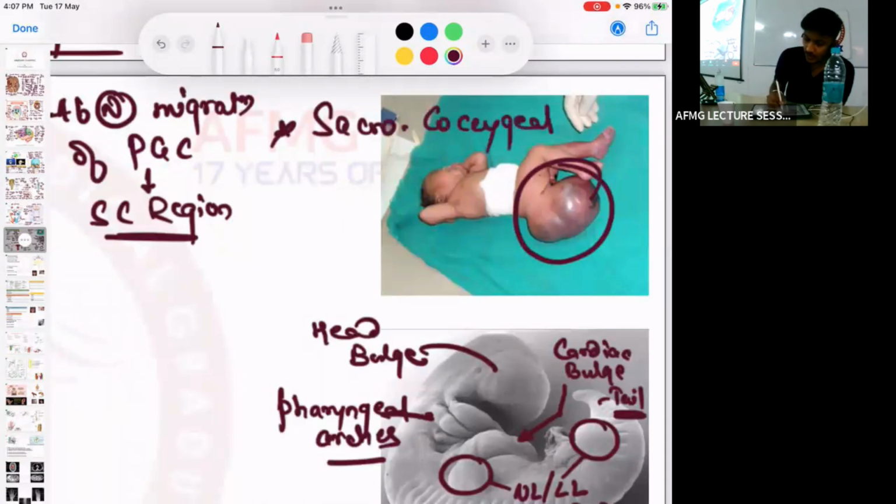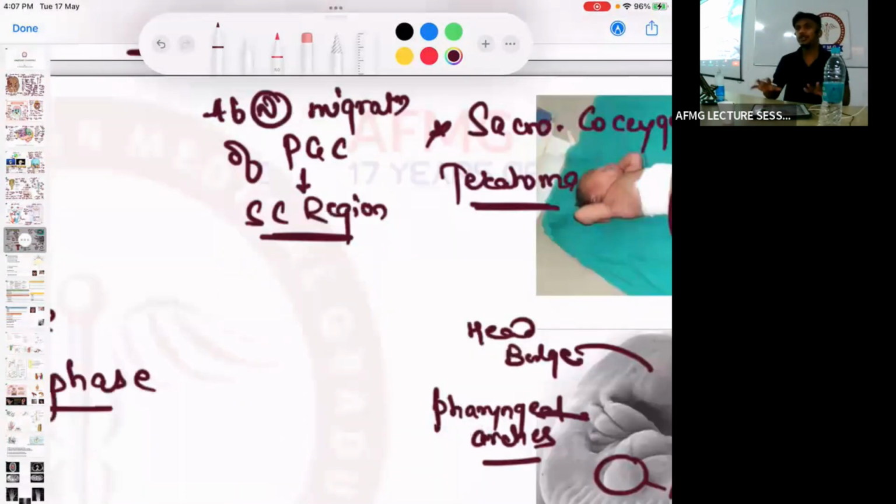Tumor कौन सा होगा? Teratoma. So this image is a sacrococcygeal teratoma. In a newborn, when it is a tumor arising from the sacrococcygeal region, it is due to abnormal migration of the primordial germ cells. कोई दिक्कत नहीं है इसमें.